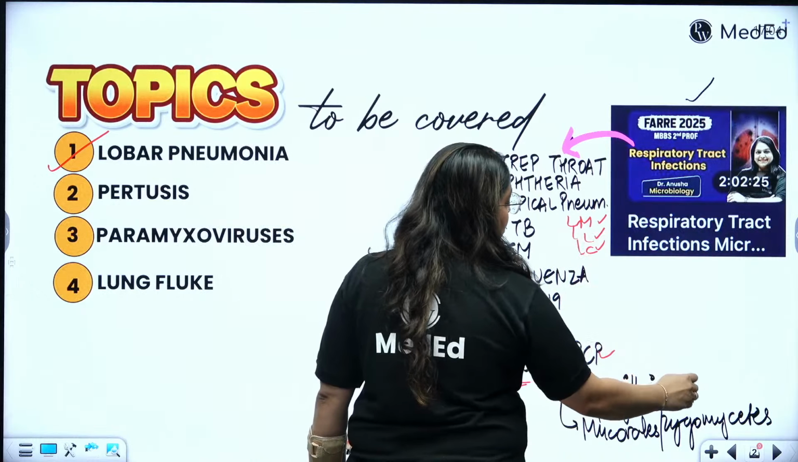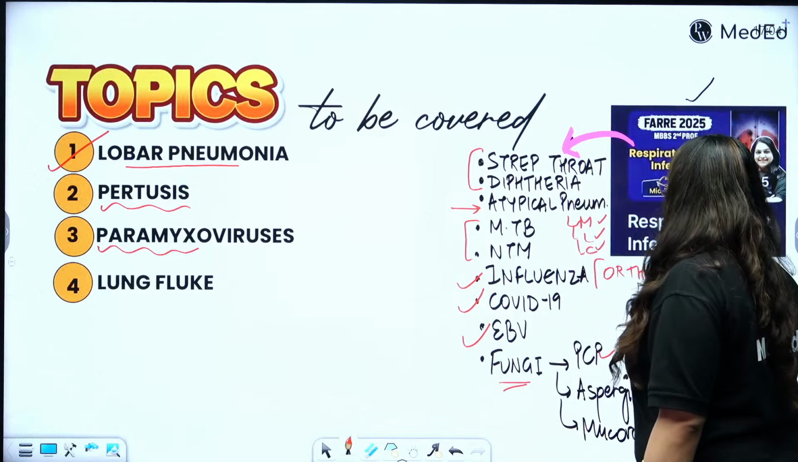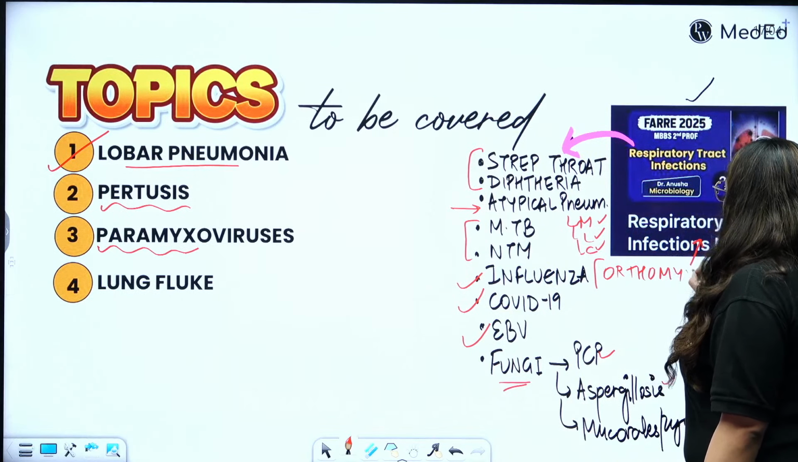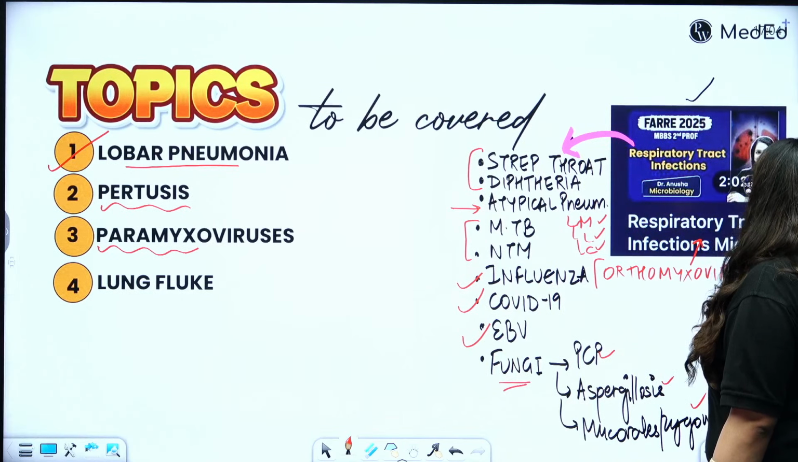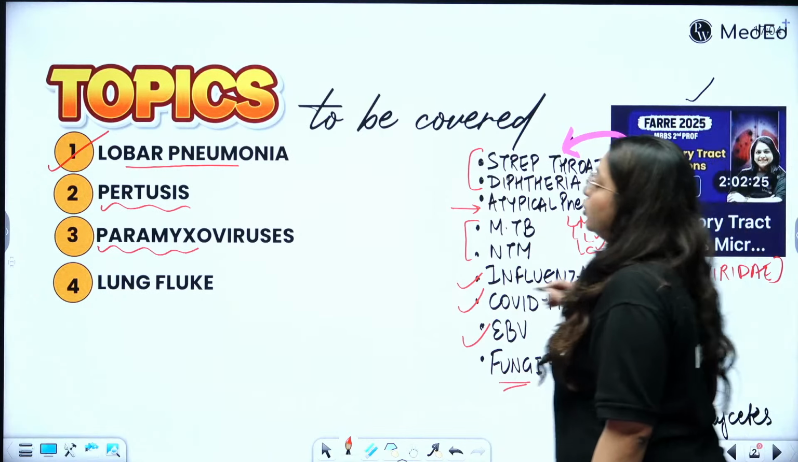Today, we are going to cover lobar pneumonia, pertussis, the paramyxoviruses. Amongst the myxoviridae, you have two types of viruses, orthomyxoviridae and paramyxoviridae. Who is orthomyxoviridae? Influenza virus is your orthomyxoviridae, which has been covered in this particular video. Whereas the remaining paramyxoviridae we are going to cover today, okay?